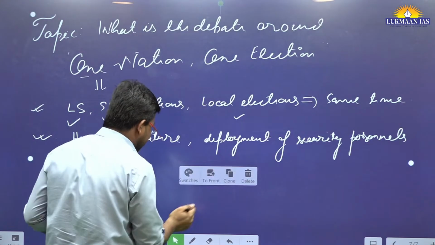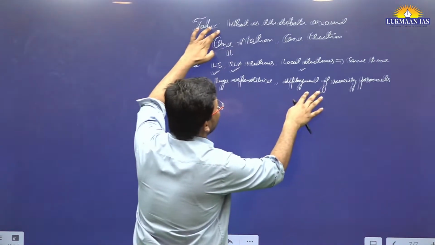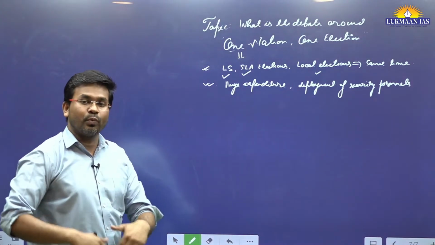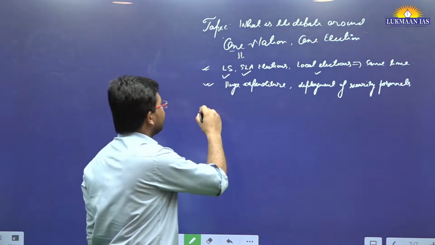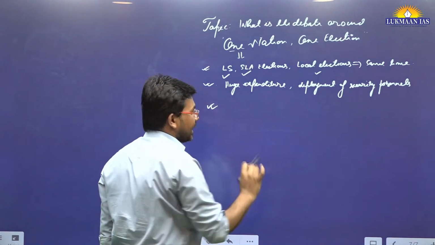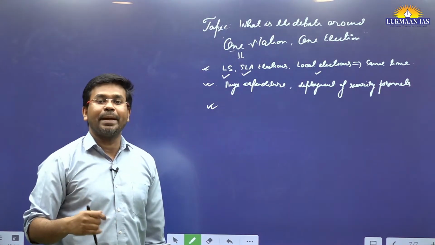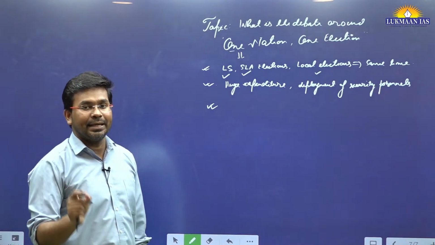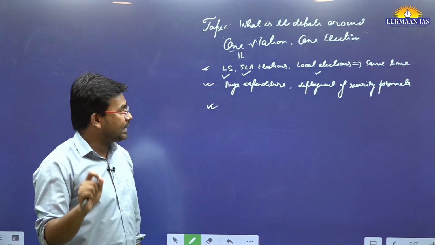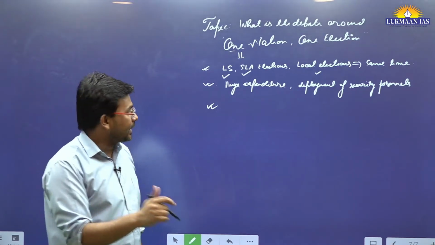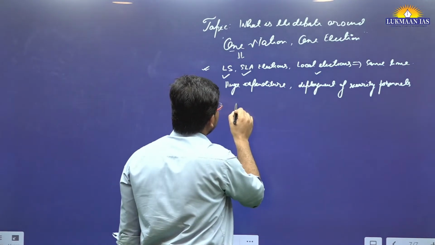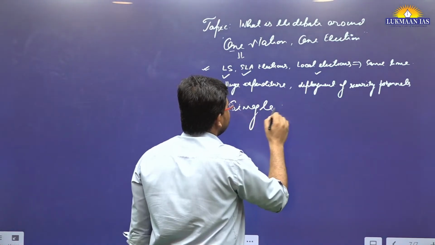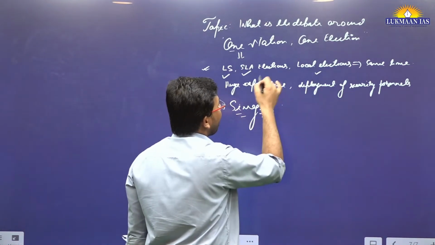However, is it that easy to convert the mode of election to one nation, one election? We will understand about that factor. Before this, let us understand that when India became independent, the first election was conducted in 1951 as a single election, in the form of one nation, one election.